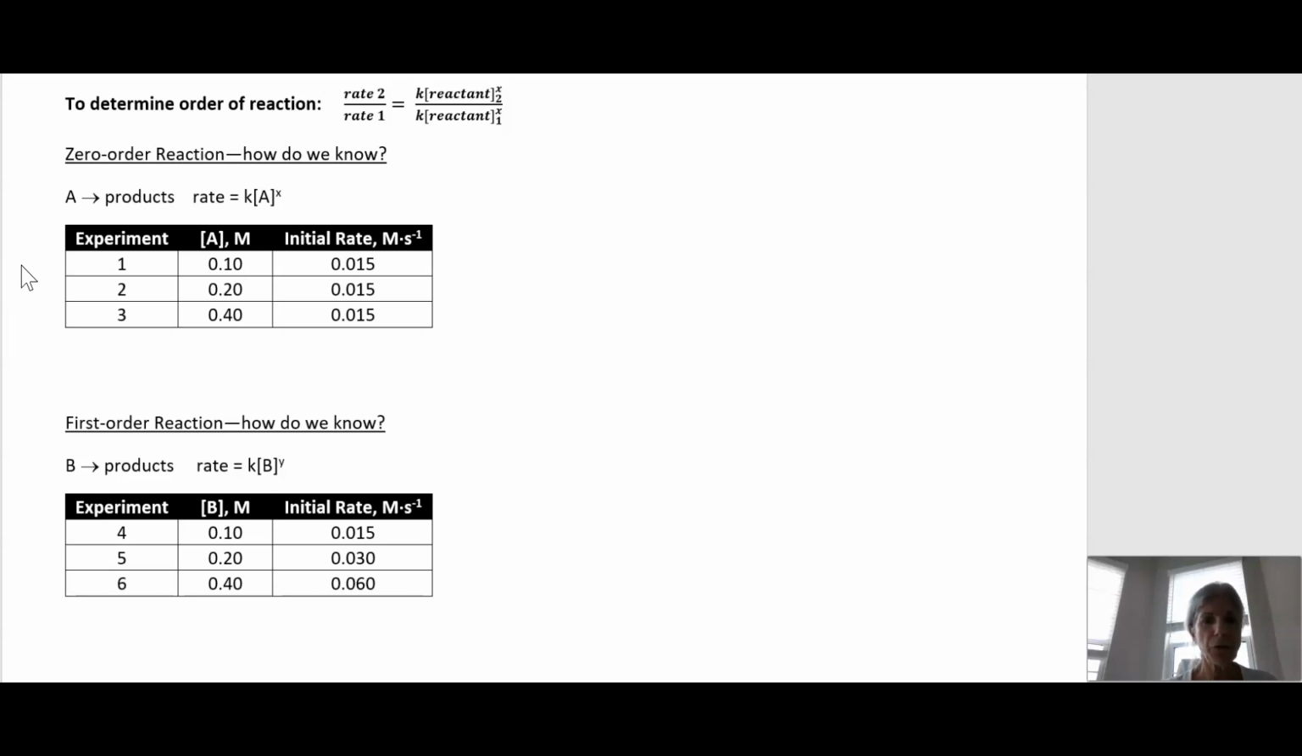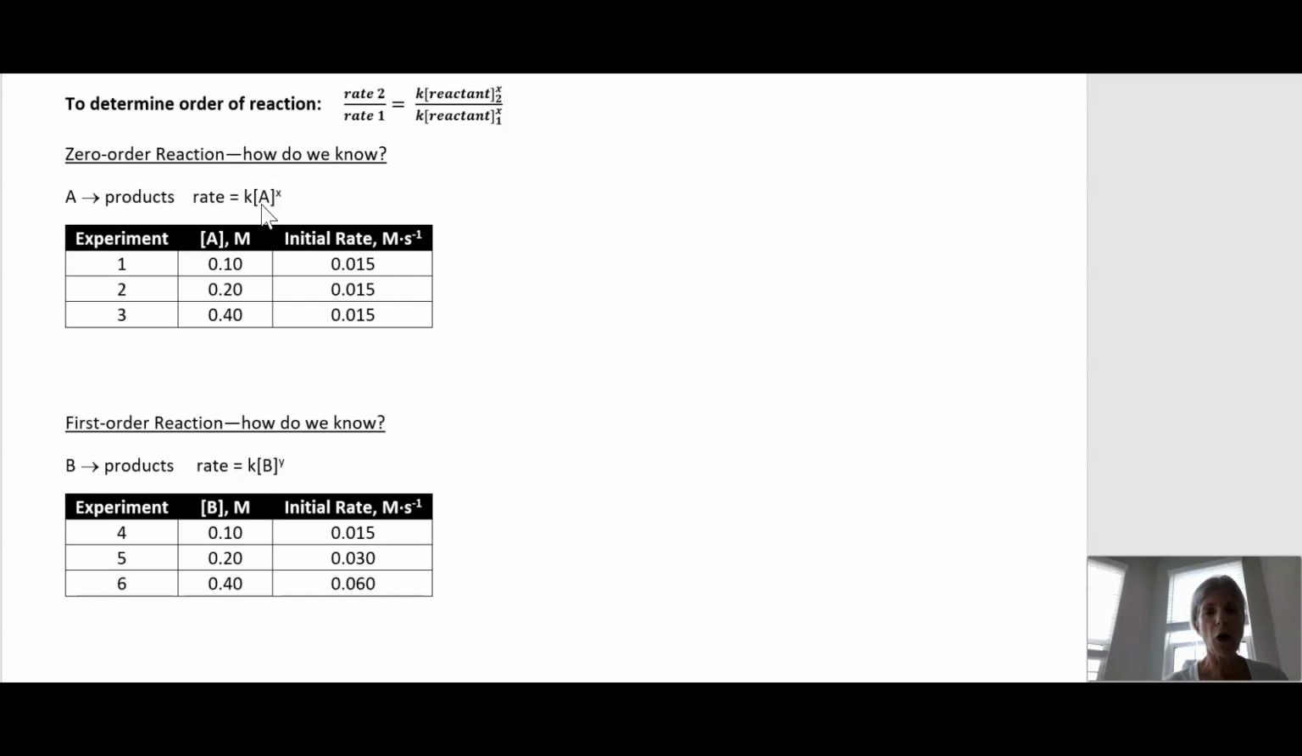Let's determine the order of the reaction. In this case, we only have one reactant, so we're going to determine the order with respect to reactant A. Here we have the equation of the reaction. Here we have the rate law.